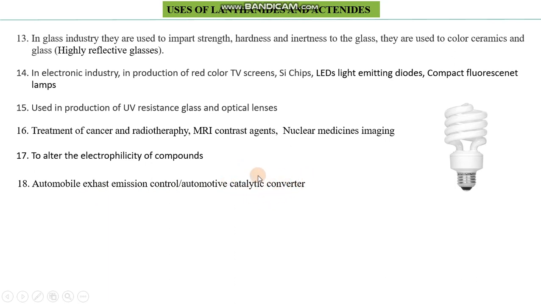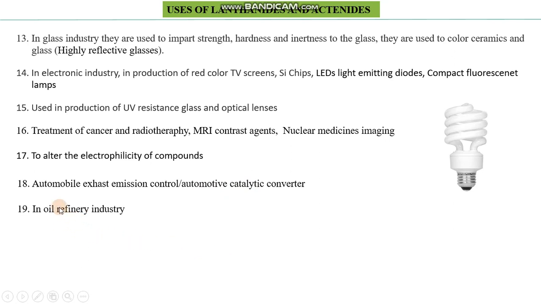This catalytic converter is used to minimize the emission of carbon monoxide and carbon dioxide to our environment. So this converter ensures complete oxidation of carbon in order to give carbon dioxide, and to minimize the production of carbon monoxide, which is the result of incomplete combustion in the automobile exhaust system. So they are used as catalyst in the catalytic converters.